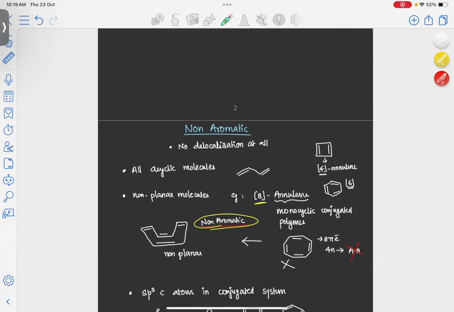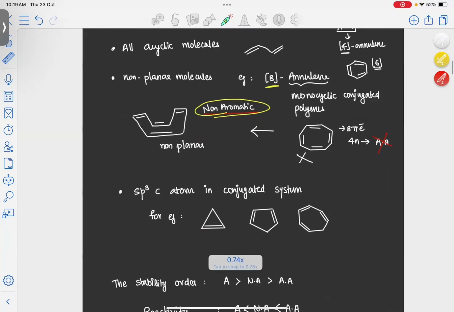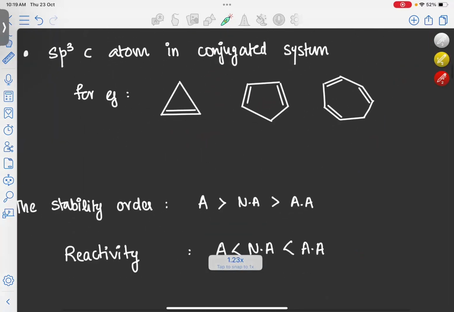That means all acyclic molecules, all non-planar molecules, and if one sp3 atom is present in our conjugated system, all these will become non-aromatic. Also, if all atoms present in a molecule are sp3, then our molecule will become non-aromatic. So as of now, we have discussed what is aromatic, anti-aromatic, and non-aromatic. Now we'll see the stability order.